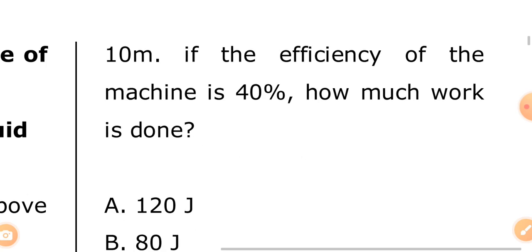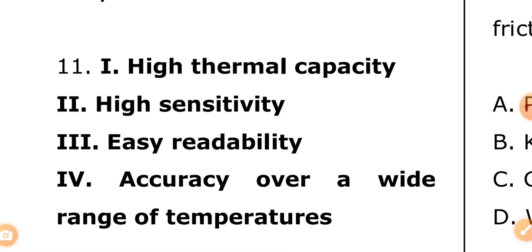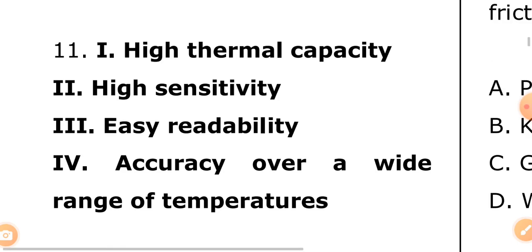Okay, let's look at this question. Question number 11. I want you to pay attention to this question. A, high thermal capacity. B, high sensitivity. C, easy readability. D, accuracy over a wide range of temperature. This question has to do with thermometers, thermometric liquids: high thermal capacity, high sensitivity, easy readability, accuracy over a wide range of temperatures.